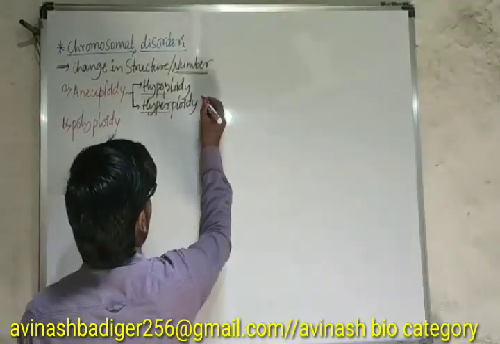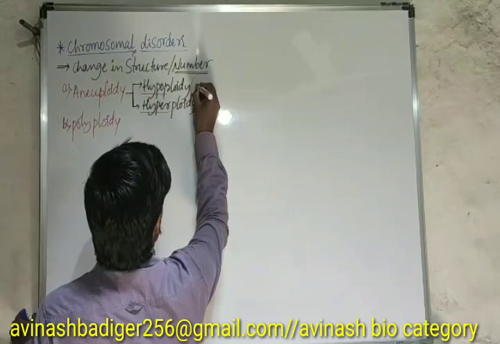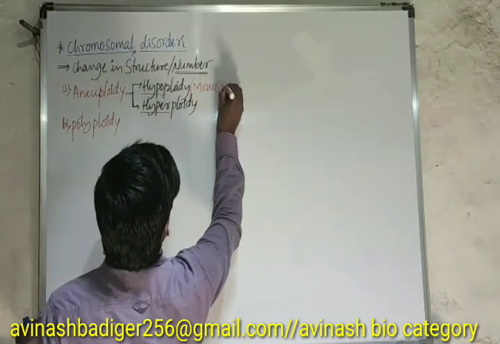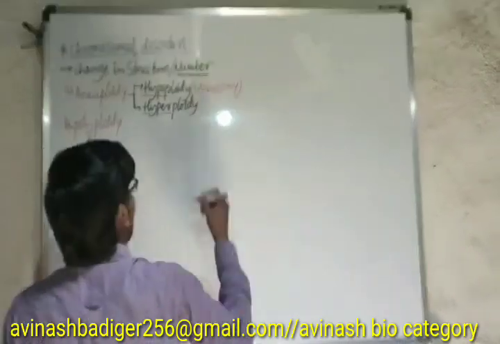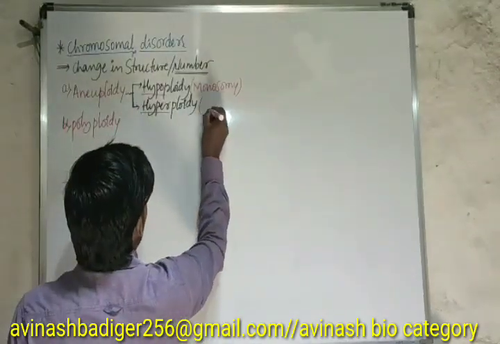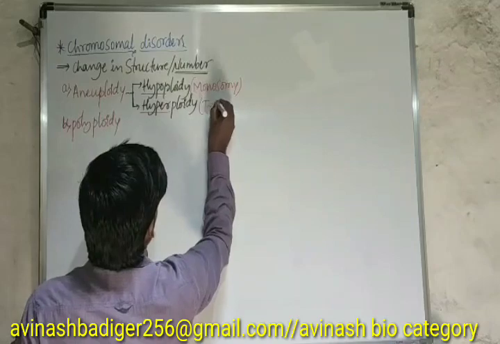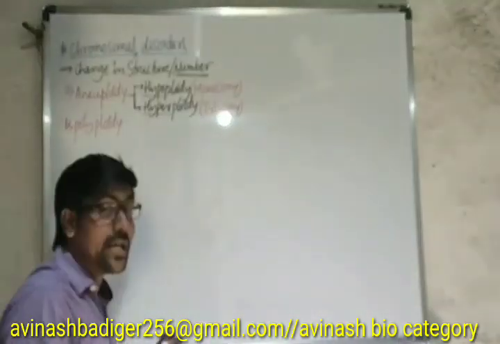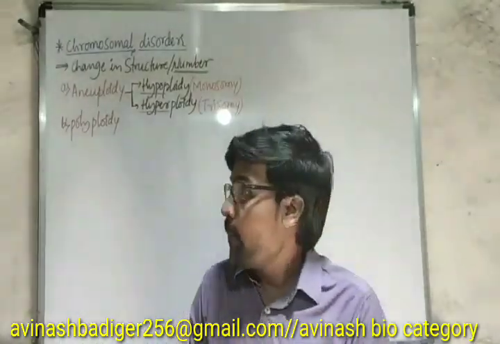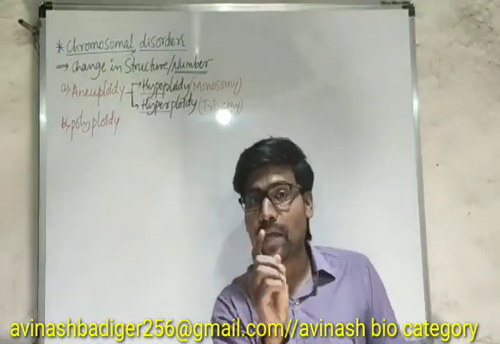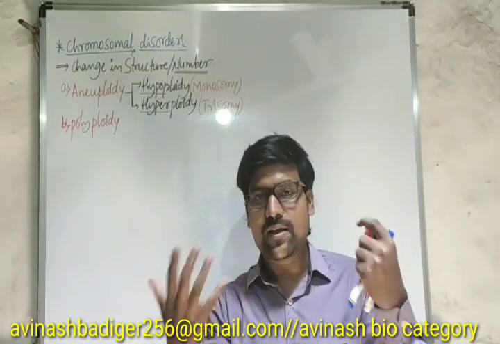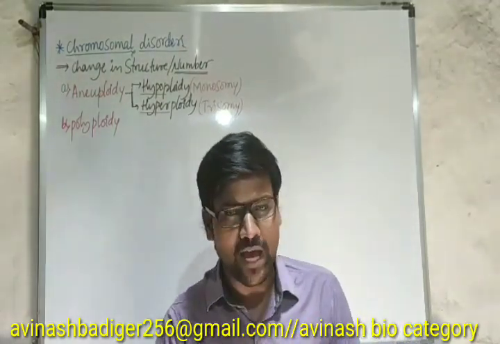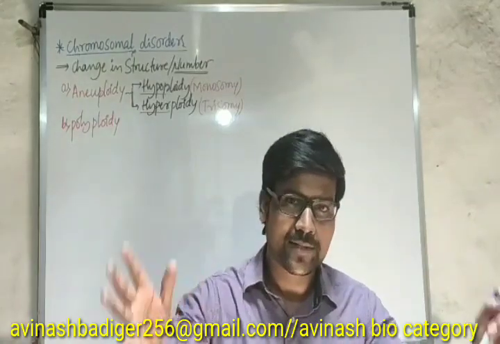In hypoploidy, we usually have the condition of monosomy. In hyperploidy, we have the condition of trisomy. These are the major conditions. Monosomy means only one chromosome is present in that pair. Let me consider a diploid organism. All sexually reproducing organisms are diploid.